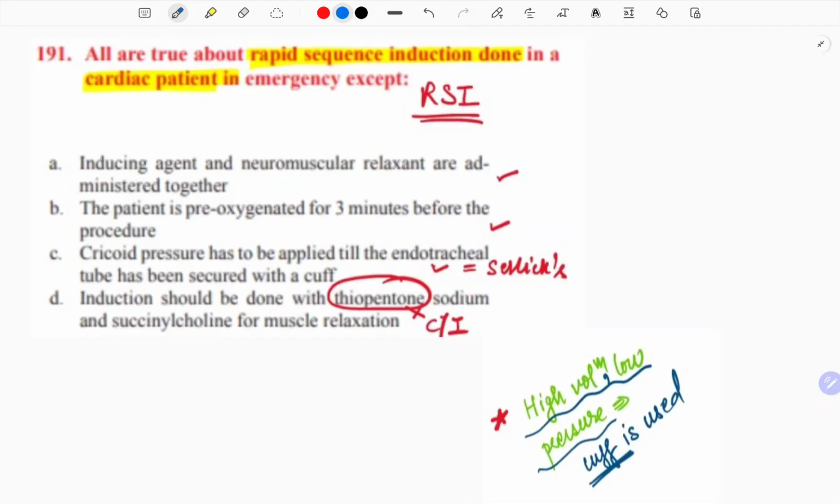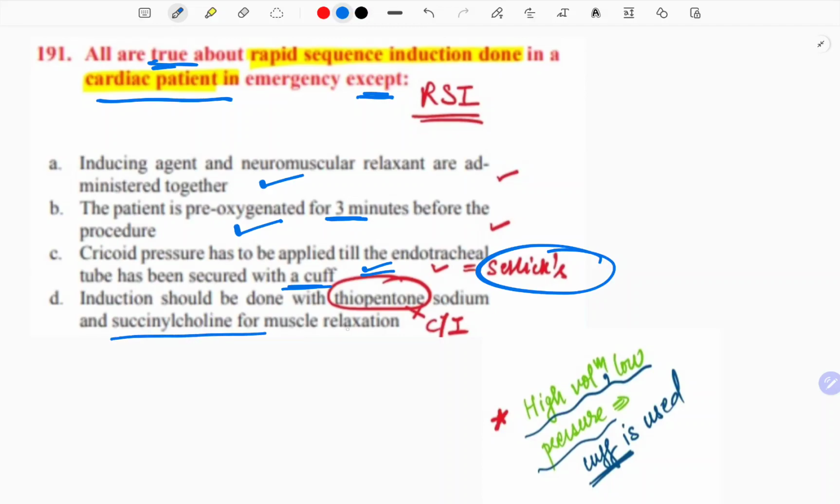The next question can also be solved from the above table. All are true about rapid sequence induction done in a cardiac patient in emergency except. See, induction agent and neuromuscular relaxants are added together, right? A patient is pre-oxygenated for 3 minutes before the procedure, right? Cricoid pressure has to be applied till the endotracheal tube has been secured with a cuff. That is right, and this is the Sellick's maneuver. Induction should be done with thiopentone sodium and succinylcholine for muscle relaxant.